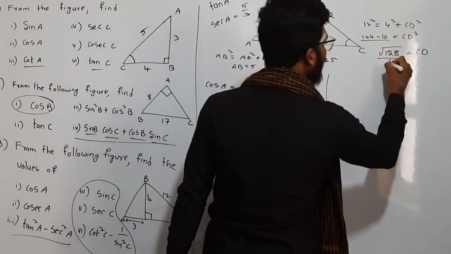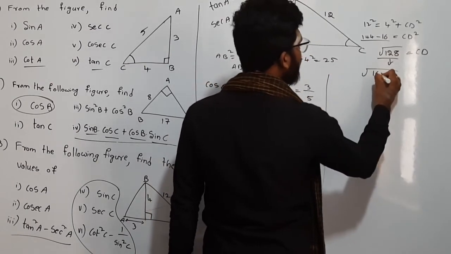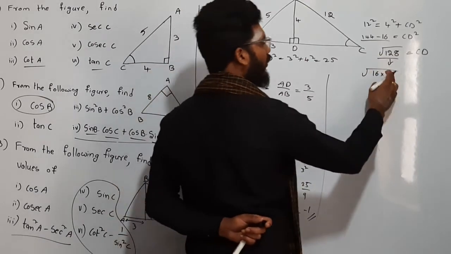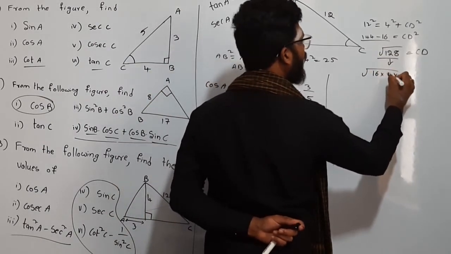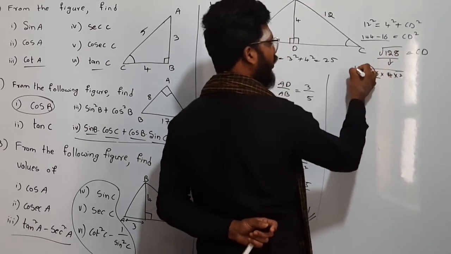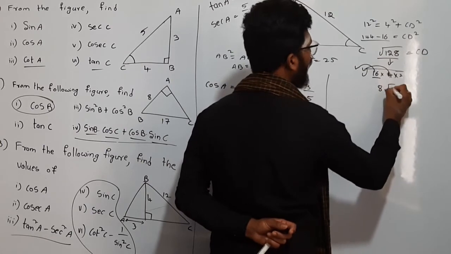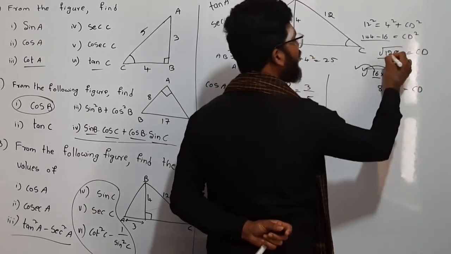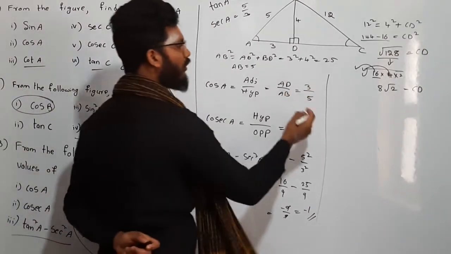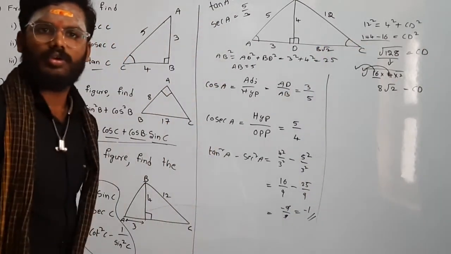How can we write root 128? If you see it, we can write it as 16 times 8, right? 16 times 8 is 128. Again 8 we can write as 4 into 2. So for 16 the square root is 4, and for 4 the square root is 2. So 8 root 2. Or else you can write it as 64 times 2 is 128. 64 square root is 8. So 8 root 2 is CD. CD equal to 8 root 2.